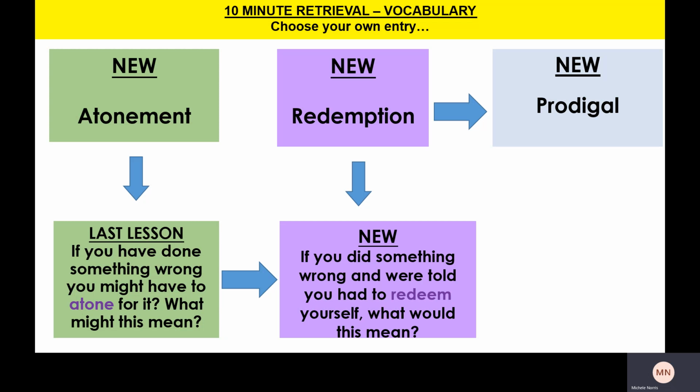Year 7. This is your 6th lesson on the Bible stories, and we're going to be looking at your keywords first. So your first keyword is atonement. Before I show you what it means, have a look at the question. If you've done something wrong, you might have to atone for it. What might that mean? So stop the video now and just have a go before we go over the answer.